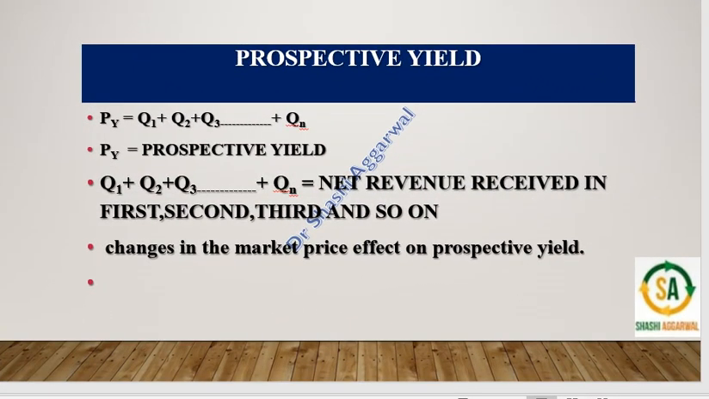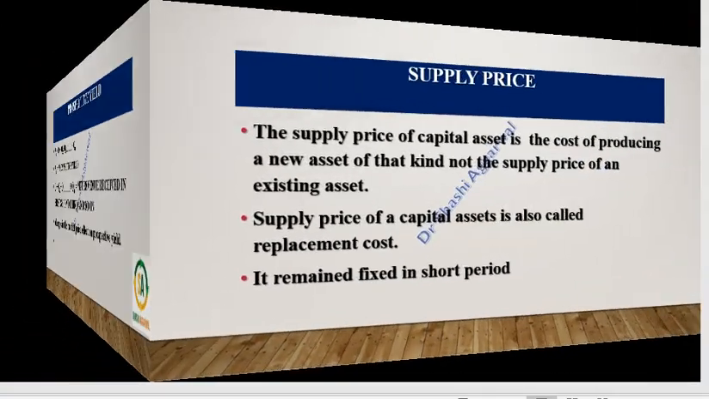The prospective yield: when we invest in a capital asset, it generates revenue for us. Here the prospective yield is the net revenue. It means income minus cost. So Q1 is the net return in the first year, Q2 is the net return in the second year, Q3 is the net return in the third year, and so on. By totaling it, we get the prospective yield. If there is a change in the market price, the prospective yield will also change.